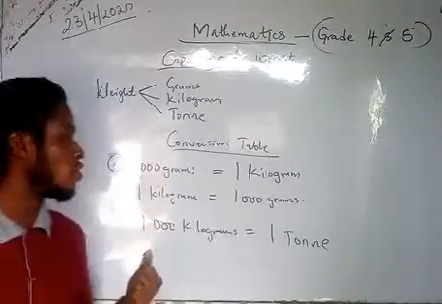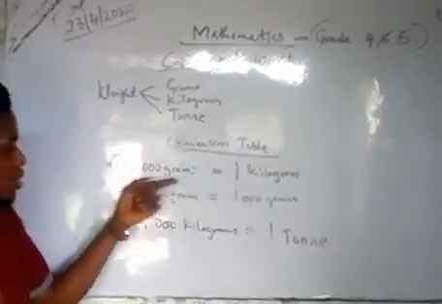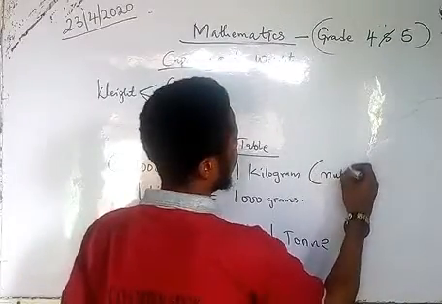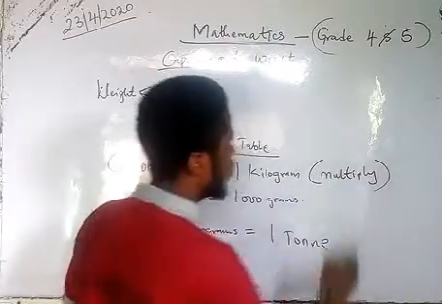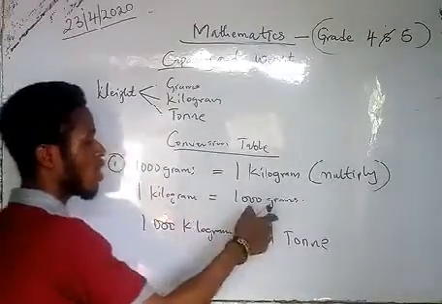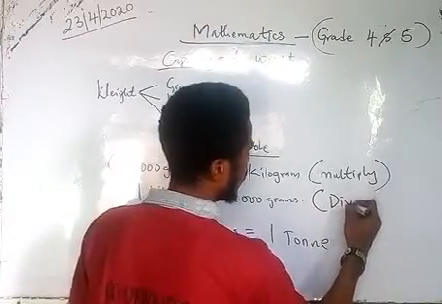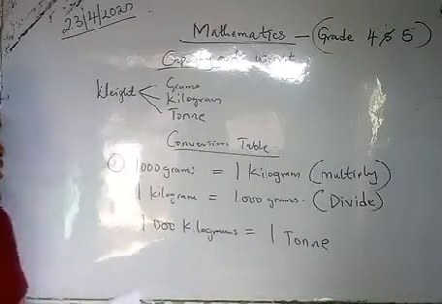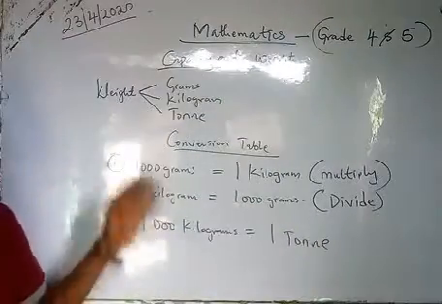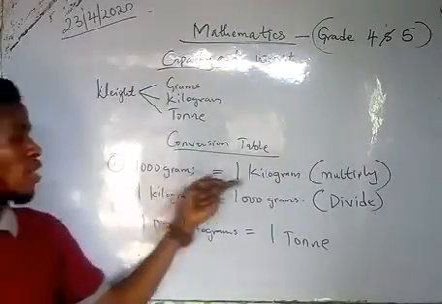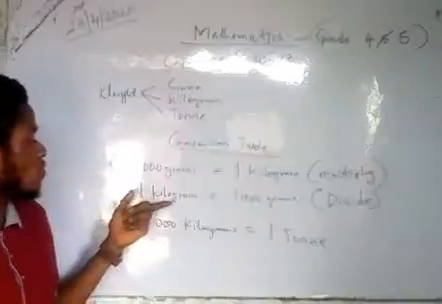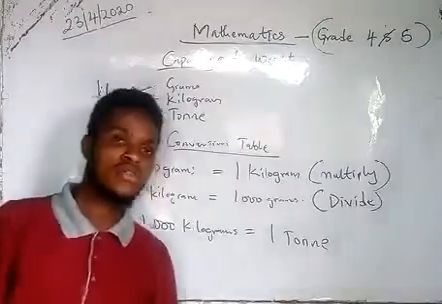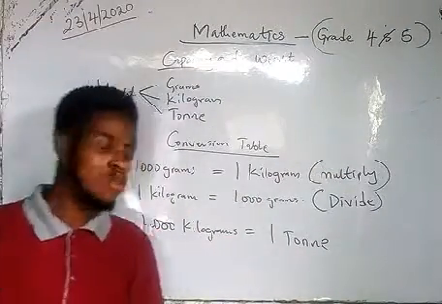And before I go on, when you are converting from grams to kilograms, you simply multiply. Then when you are converting from kilograms to grams, you divide. The same thing also applies to tons. So that is the conversion table. When you are converting from grams to kilograms, you multiply. When converting from kilograms to grams, you divide. Same applies to tons. You follow the same procedures.